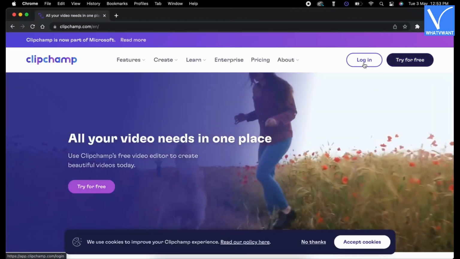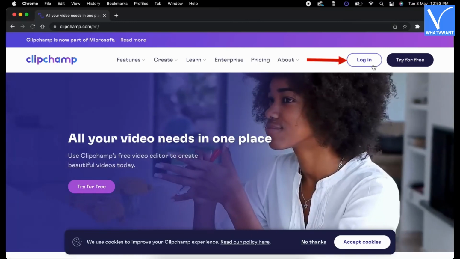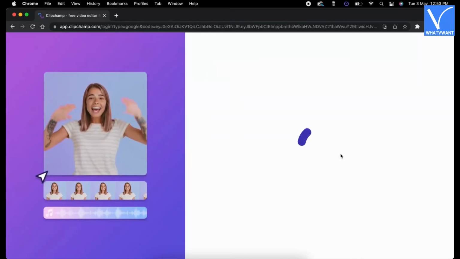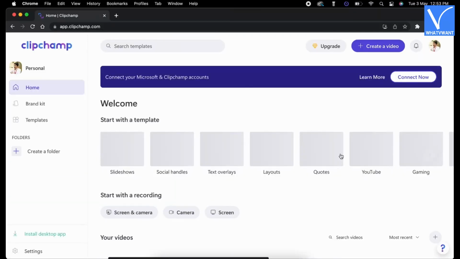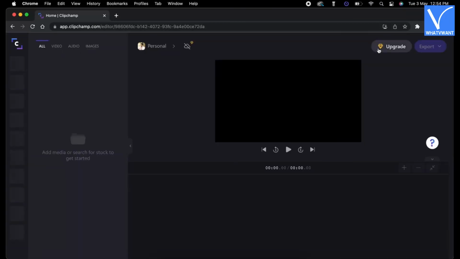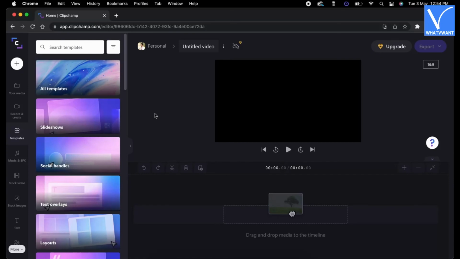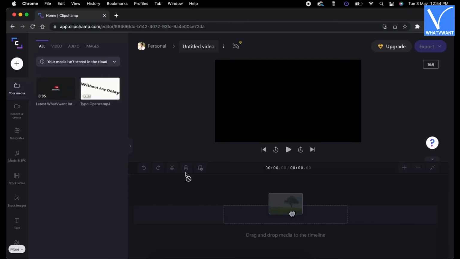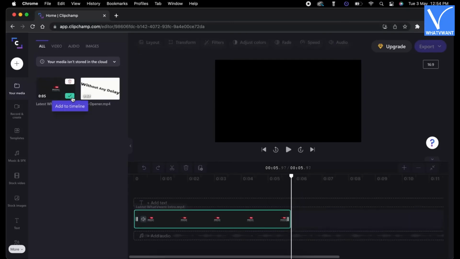Number 8, Clipchamp. Visit the official site of Clipchamp and click on Log In. Then it shows various options to log in. Log in using the one among them. Later, click on Create a Video option. It takes you to the editing interface. Click on the plus icon available on the left menu, and import the video files from there. Add the clips to the timeline.